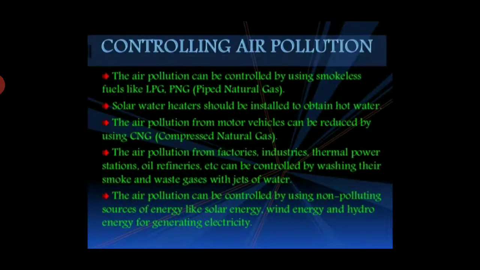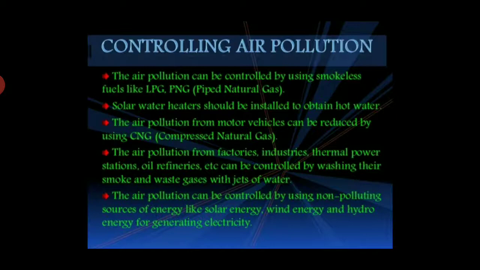Controlling air pollution. Air pollution can be controlled by using smokeless fuels like LPG, PNG, etc. Solar water heaters should be installed to obtain hot water. Air pollution from motor vehicles can be reduced by using CNG.